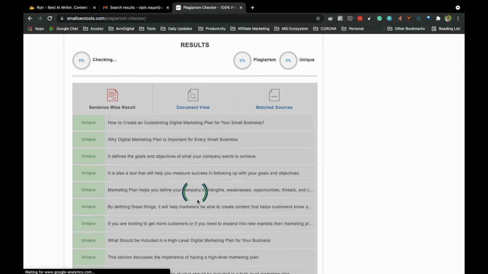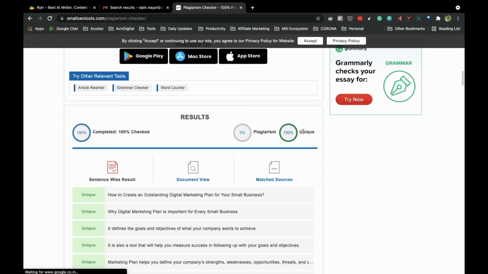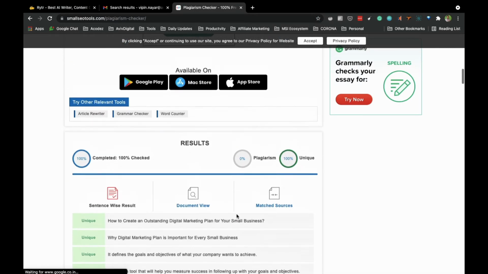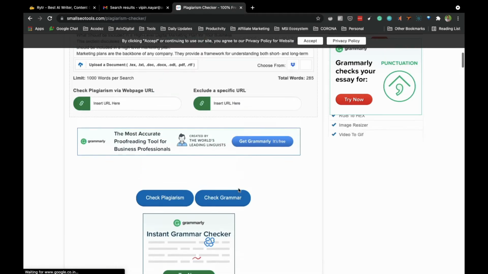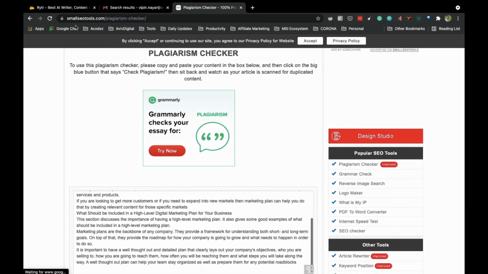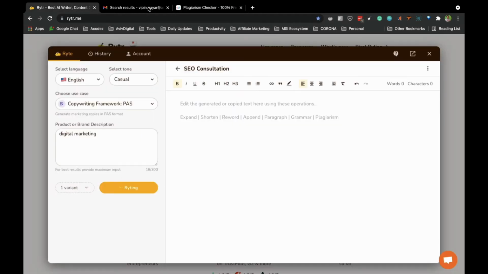Let's check another one, plagiarism free. See, 100% unique content, no plagiarism. So we just converted our three lines, just three paragraphs, from the headline generator idea, and it automatically finished. And it's writing, it's taking time, but you can understand that this is going to make your life very, very easy.